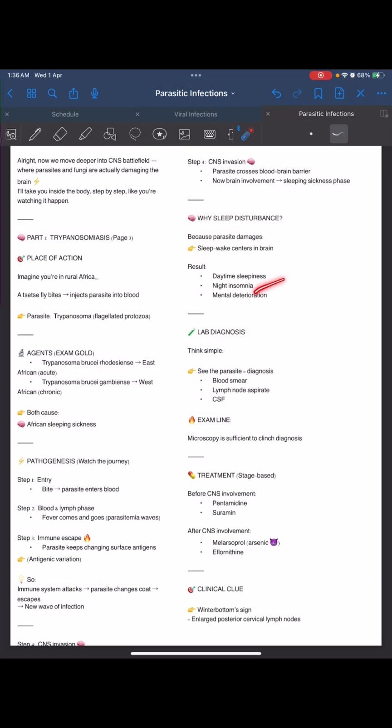In diagnosis, we do a blood smear, lymph node aspirate, and CSF. Microscopy is sufficient to identify the parasite. For treatment, before CNS involvement we give pentamidine and suramin. After CNS involvement we give melarsoprol and eflornithine. The clinical clue is the Winterbottom sign and large posterior cervical lymph nodes. Thank you. Bye bye.